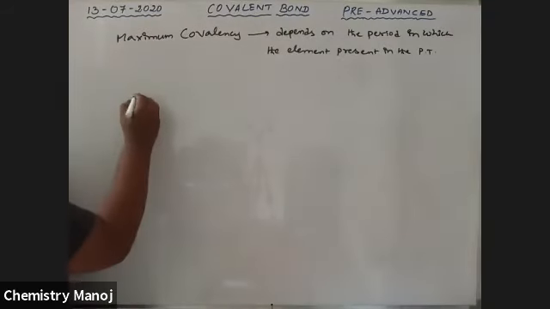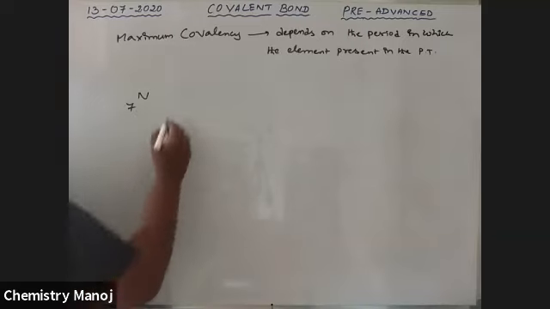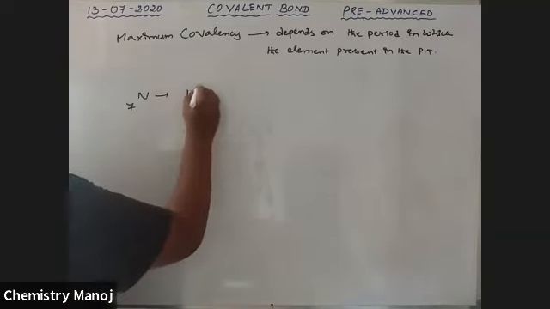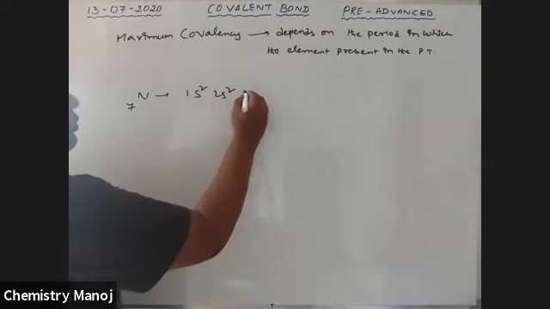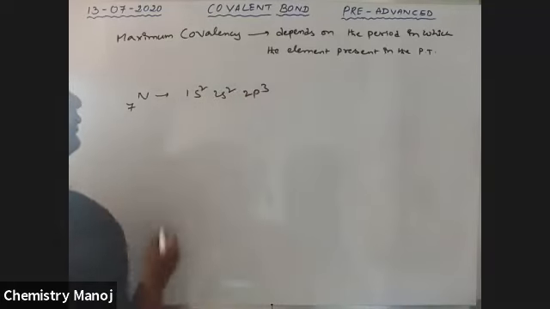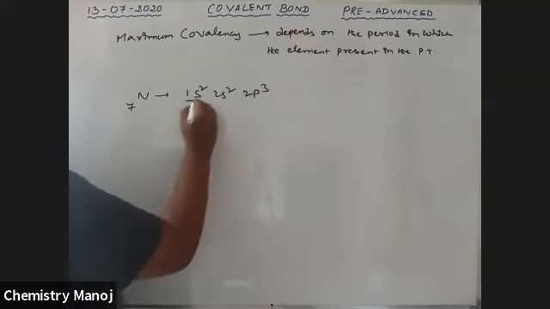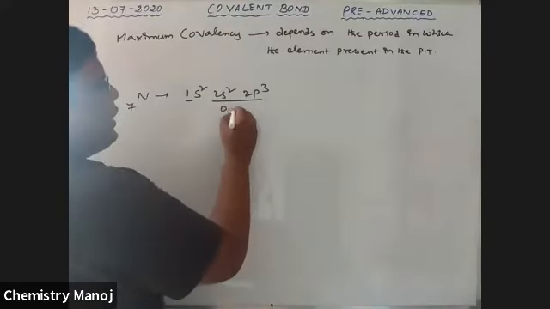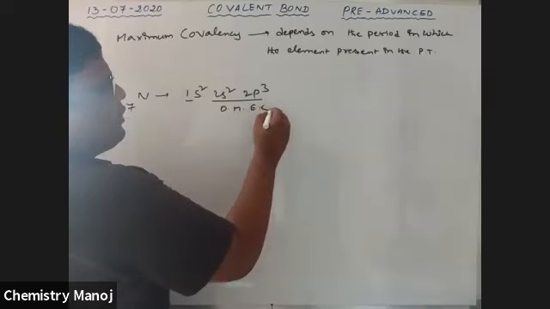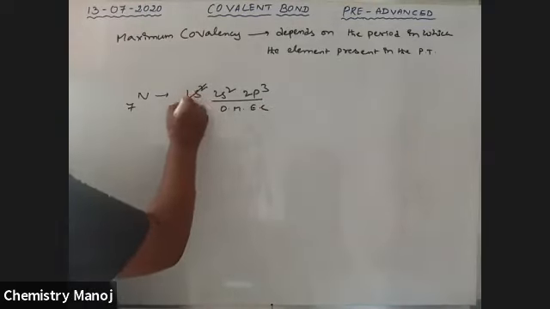Nitrogen: atomic number 7. Electronic configuration 1s2, 2s2, 2p3. So it is the first orbit, then the second orbit, which is the outermost electronic configuration of nitrogen.